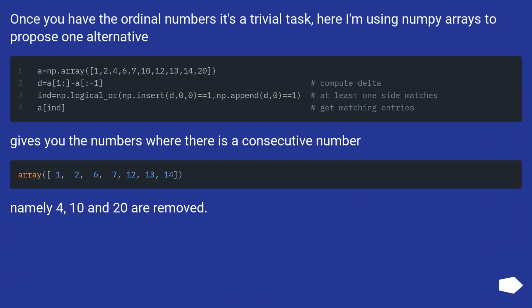Once you have the ordinal numbers, it's a trivial task. Here I'm using NumPy arrays to propose one alternative. It gives you the numbers where there is a consecutive number. Namely 4, 10 and 20 are removed.